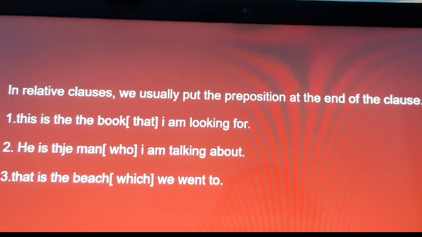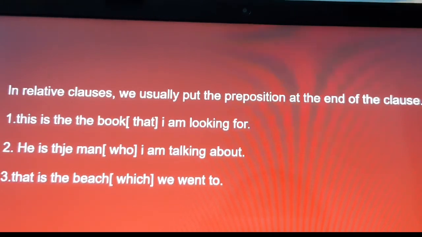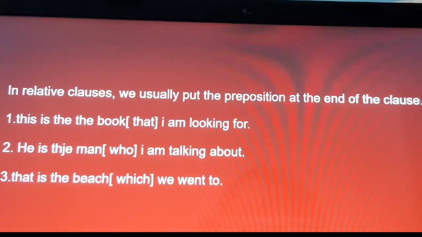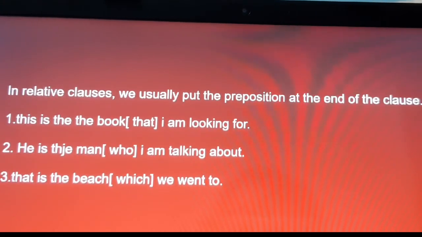In relative clauses, we usually put the preposition at the end of the clause. This is the book that I am looking for. He is the man who I am talking about. That is the beach which we went to. Okay, but in time and place prepositions only we should not put.